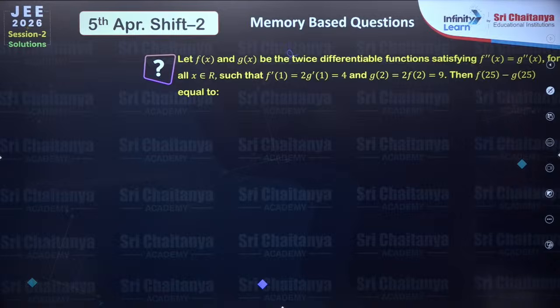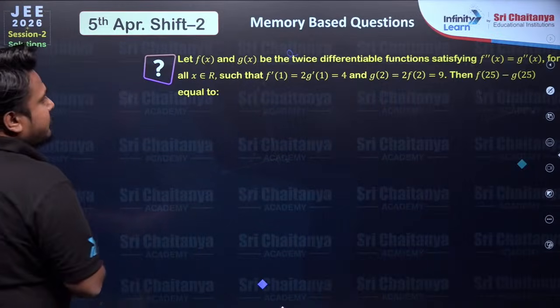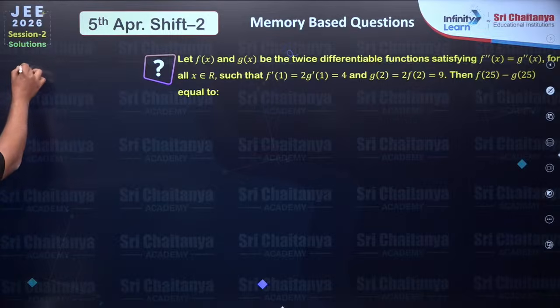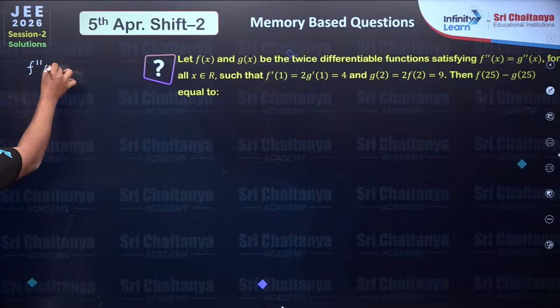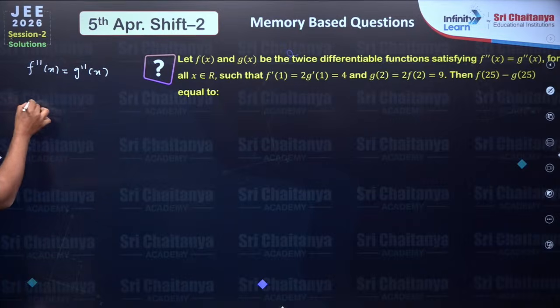Next, f(x) and g(x) are given as twice differentiable functions satisfying f double dash x is equal to g double dash x. That means f and g are two functions which are both twice differentiable, and if we take the double derivative of both of them, we get the same equation. So f double dash x is equal to g double dash of x. What will we get from this?